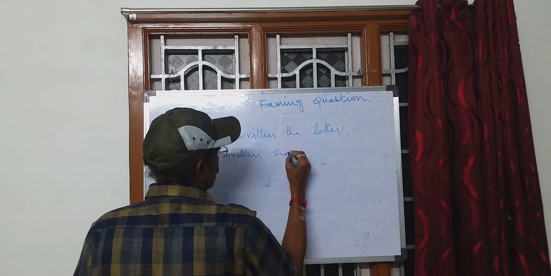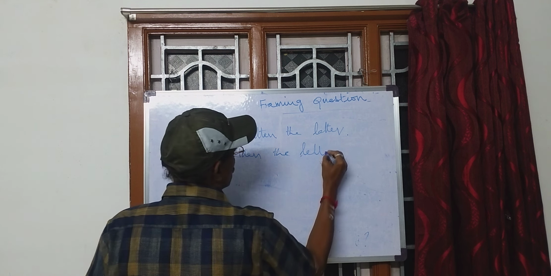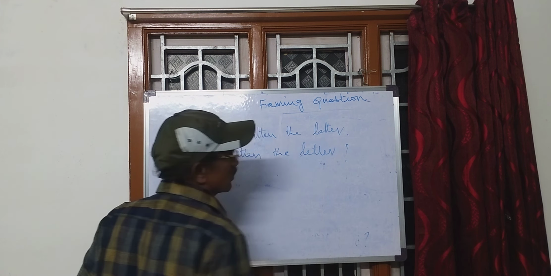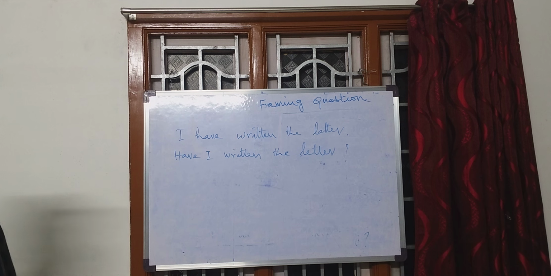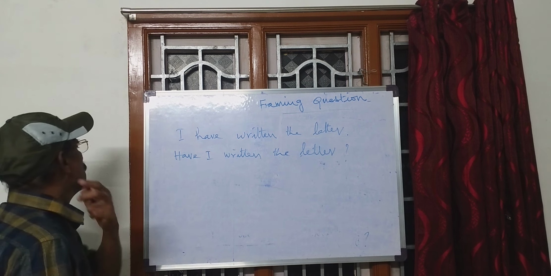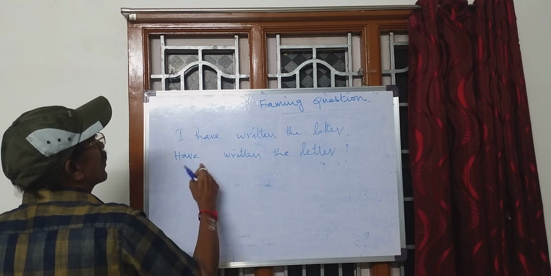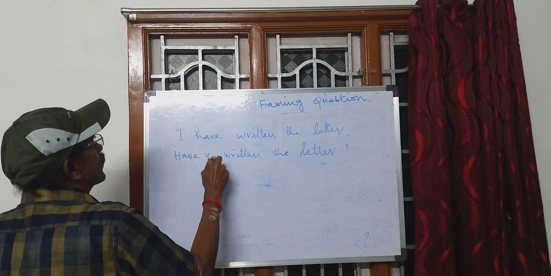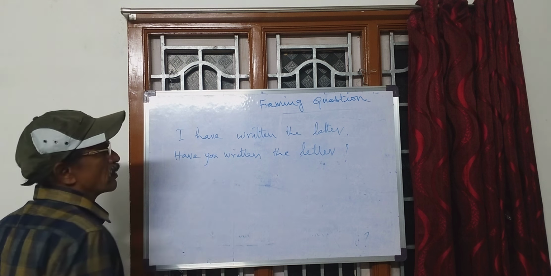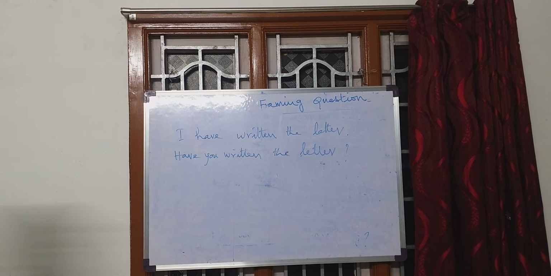Have I written the letter? This is a confirmation question. You all know that. For asking this question to your opponent or the second person, have you written the letter?